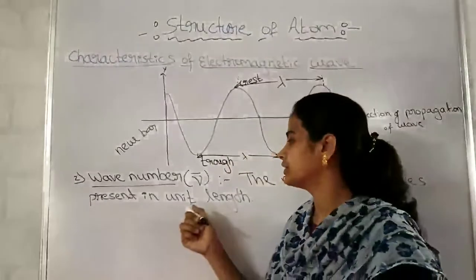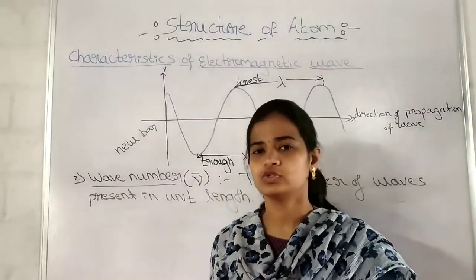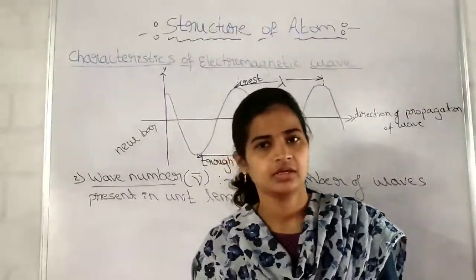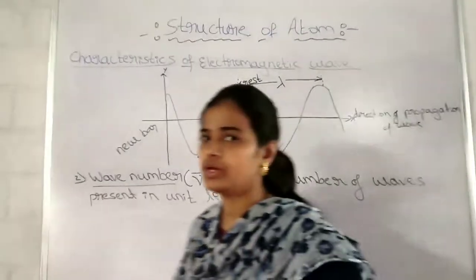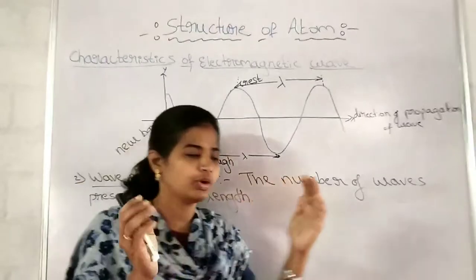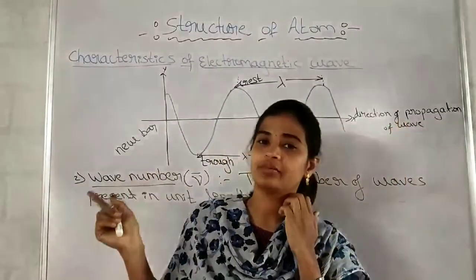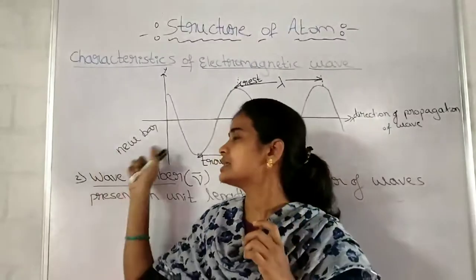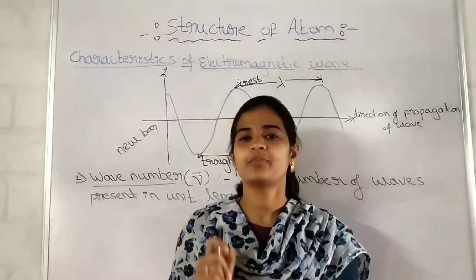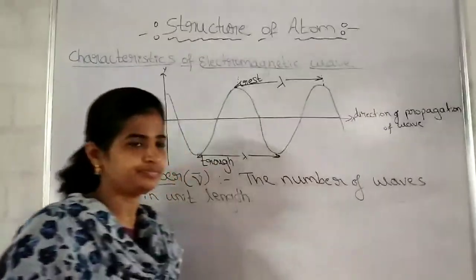Unit length you can write as unit length or else 1 meter. The number of waves present in 1 meter is also correct. Please try to understand what is wave number. If this is the 1 meter, how many waves are present? That number is nothing but the wave number, represented as nu bar. The number of waves present in unit length is called wave number.